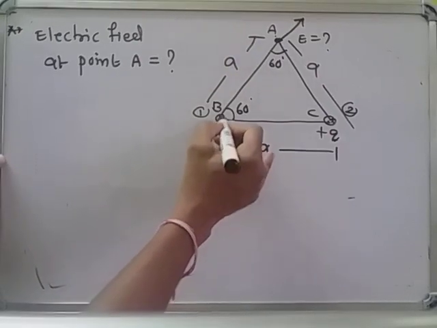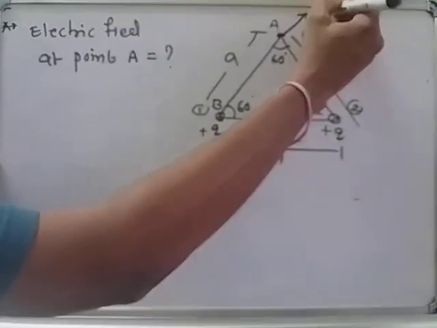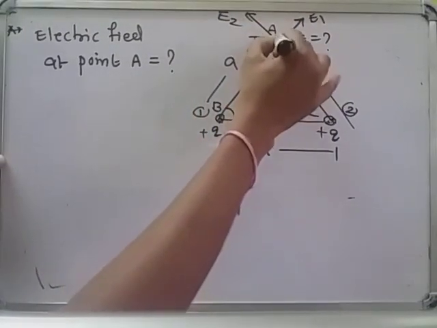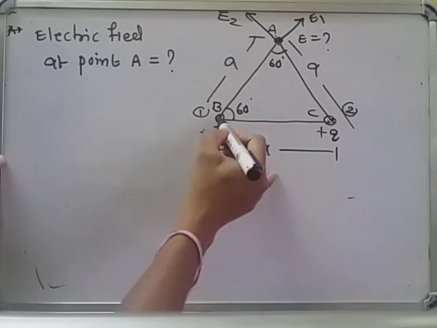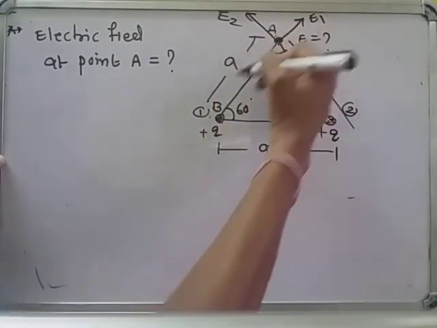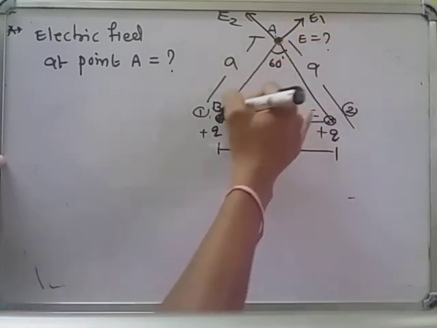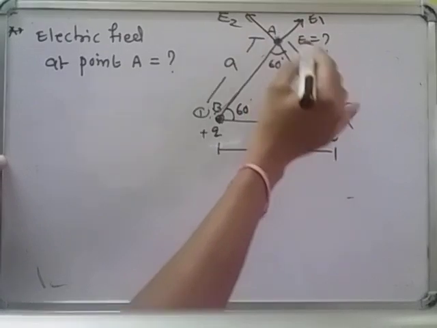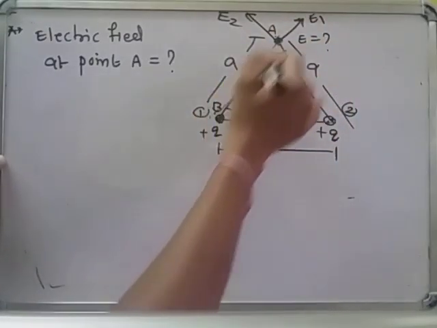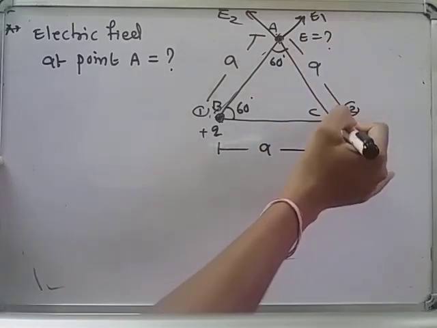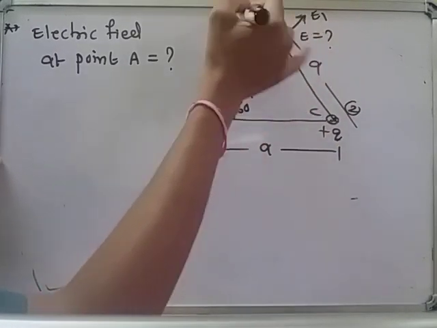And the electric field due to the first charge we can consider as E1. The electric field due to the second charge we can consider as E2, and they are directed away. Along the line joining the point and the charge, away will be there. This is a plus Q charge. Due to this plus Q charge, the electric field at this point will be along this line joining the charge and the point, directed away. Why away? This is the positive charge, that's why away. If it is not a positive charge, it would be towards. Due to this plus Q charge also, the electric field at this point will be away.